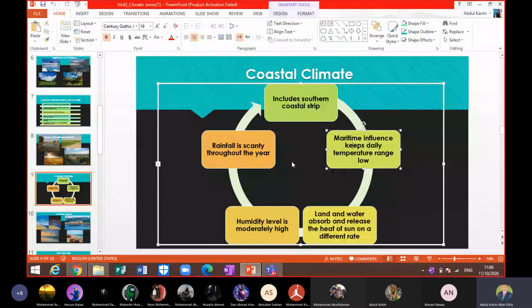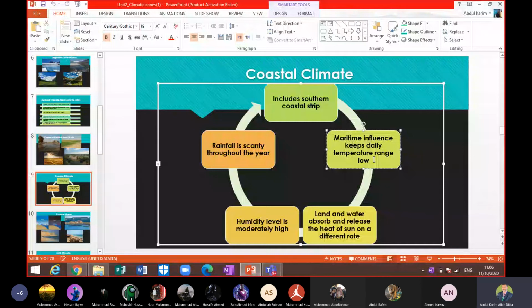These areas remain under the maritime effect, which I will explain. Due to that, the daily temperature range remains low. Daily temperature range means the difference of daily temperature, and that remains less. The humidity level is also high in this area, because this area is very close to the sea. Land and water absorb and release the heat of the sun at a different rate, beta.